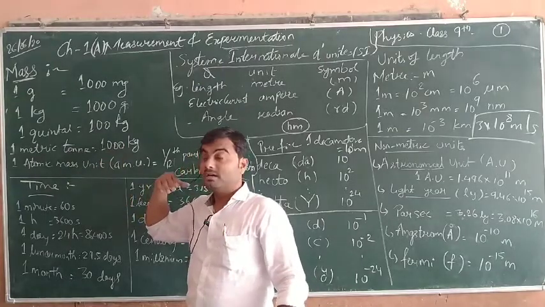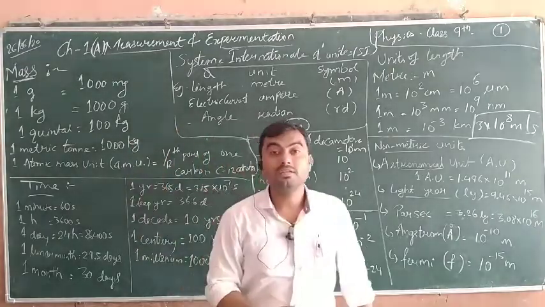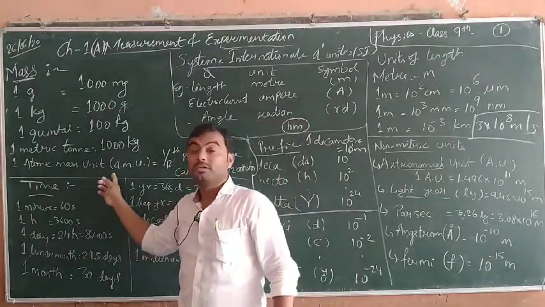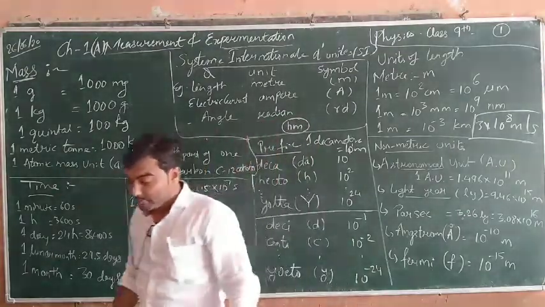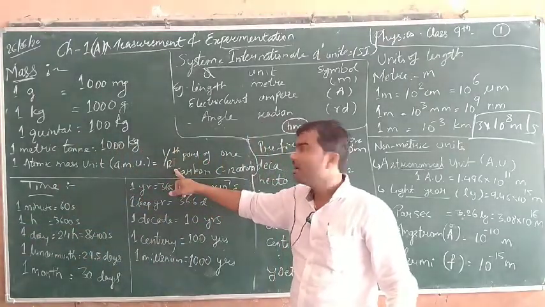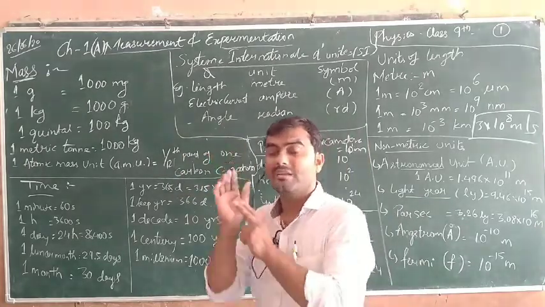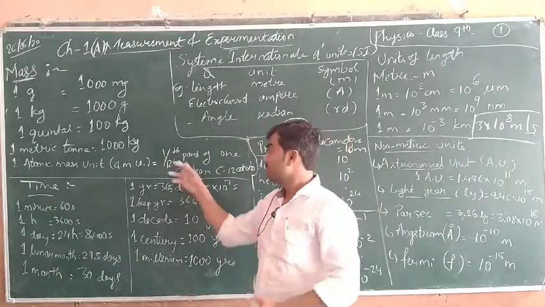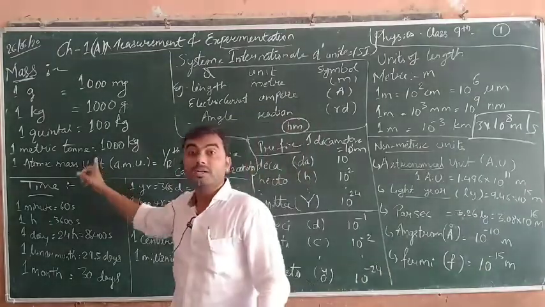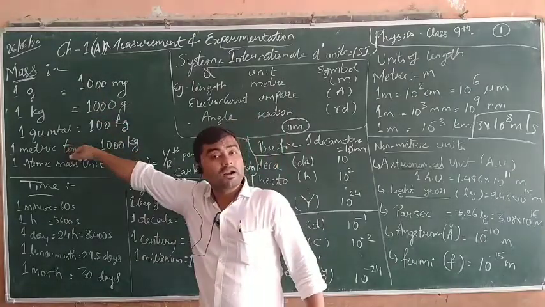Till now, for measuring we have the highest quantity, and one very small quantity, the term which we use as atomic mass unit, denoted by AMU. AMU, atomic mass unit, is actually the 1/12th part of the C12 carbon atom. If you take a carbon atom and divide its mass by 12, that is equal to 1 atomic mass unit. In this way we have covered mass.